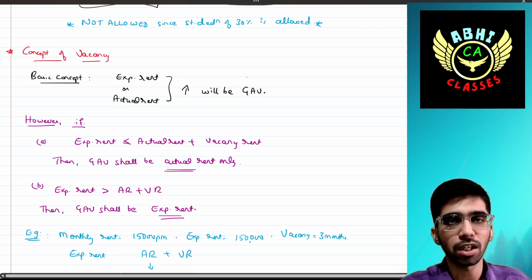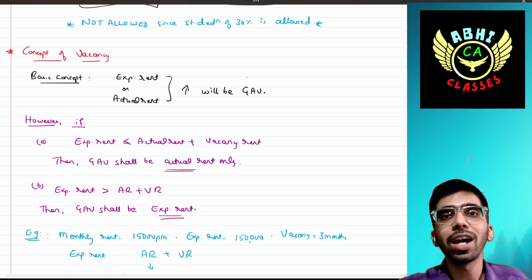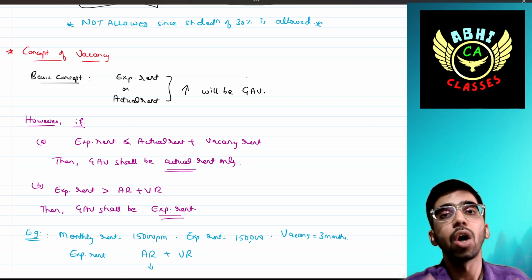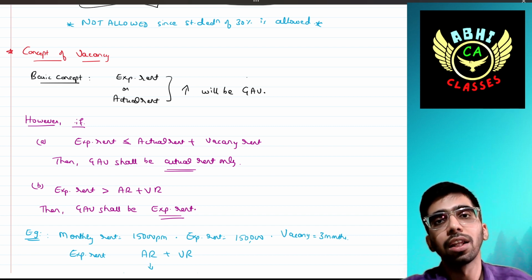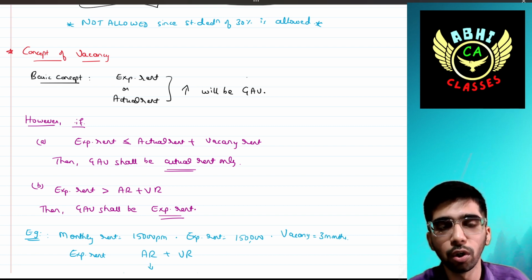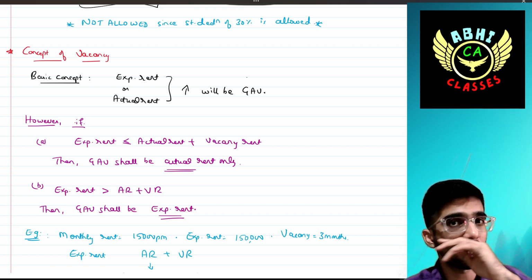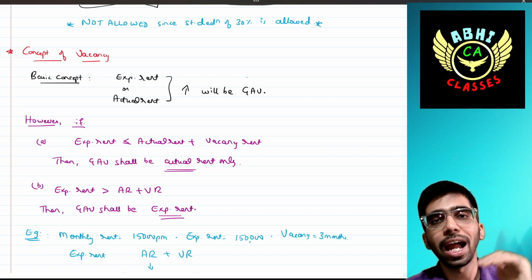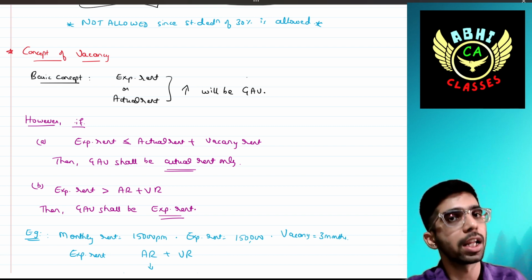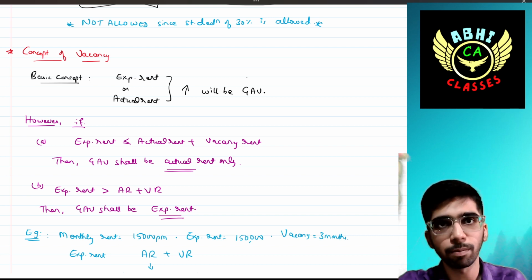Then there is one concept of vacancy. Vacancy means that the tenant has vacated the house property. In that case, how do we compute the actual gross annual value? There is a basic concept: expected rent or actual rent, whichever is higher, will be treated as gross annual value, as per our statement of income from house property.